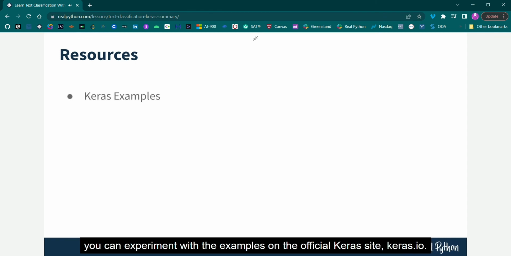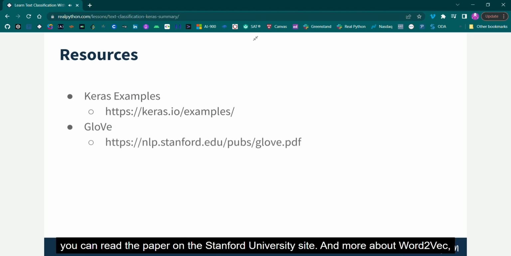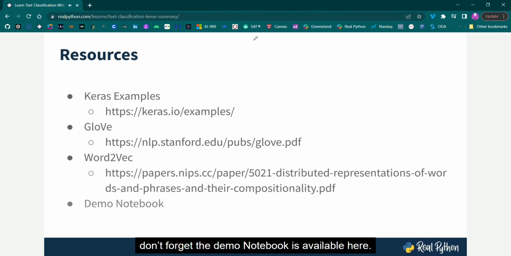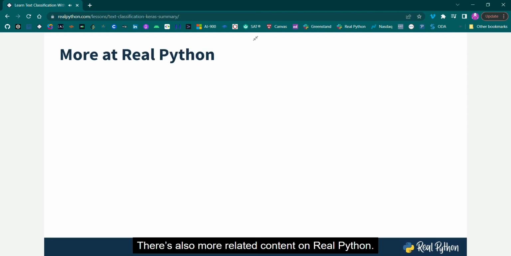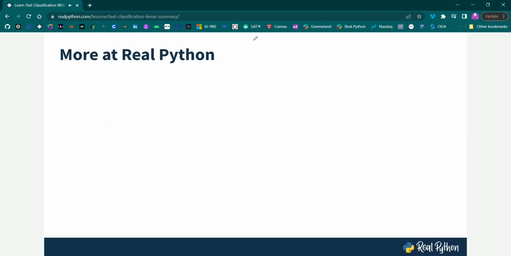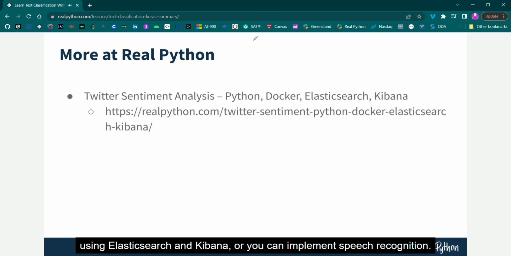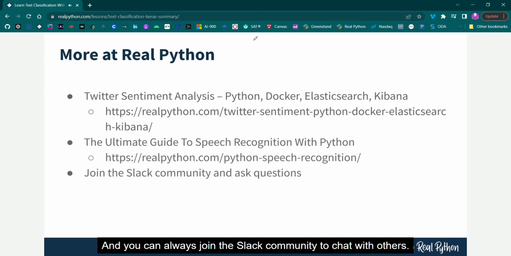First, you can experiment with the examples on the official Keras site, keras.io. To get more on GloVe, you can read the paper on the Stanford University site. And more about Word2Vec, the pre-trained embedding from Google, is also available. Finally, don't forget the demo notebook is available here. There is also more related content on RealPython. You could extend the concepts of streaming Twitter data for sentiment analysis using Elasticsearch and Kibana, or you could implement speech recognition. And you can always join the Slack community to chat with others.